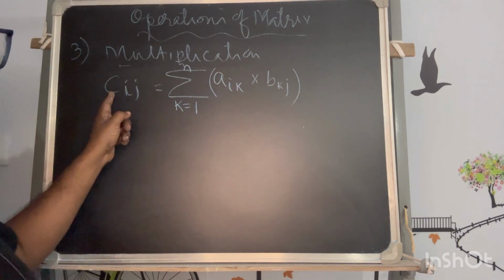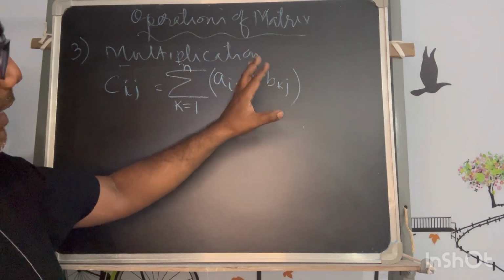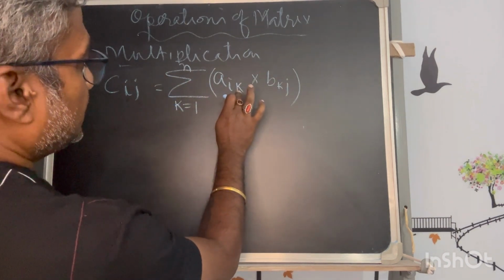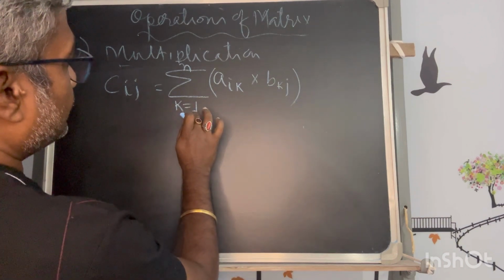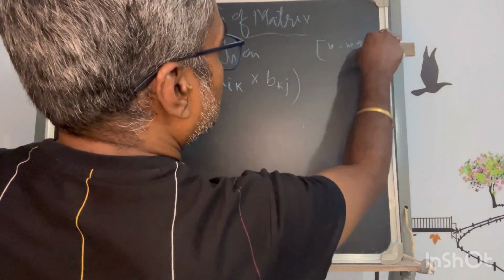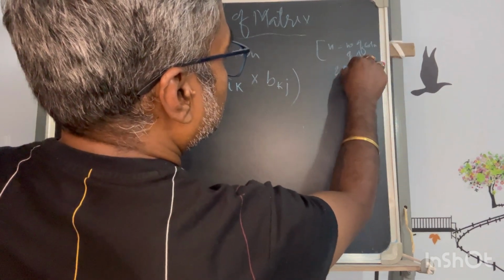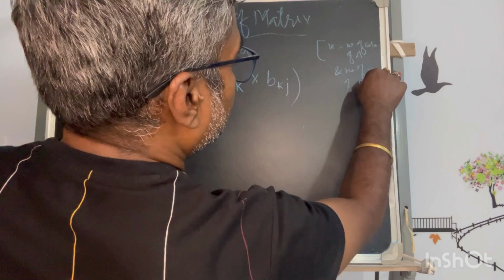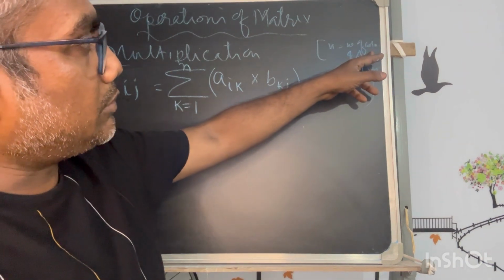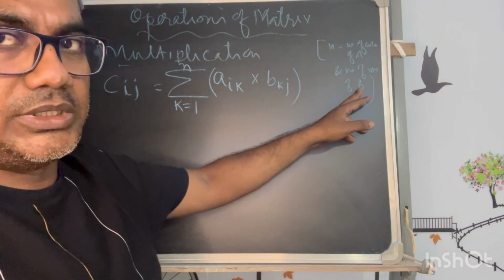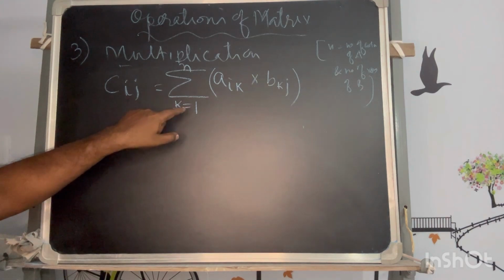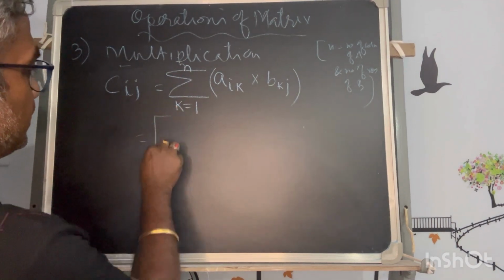So I mean to say, if it is i and j, the value can be derived if I put a variable k here, and the k value will vary from 1 to n, where n is the number of columns of A and the number of rows of B. That we know, because n is the common number, the number of columns for A and the number of rows for B. That has to be the same, and this n is the same n where k varies from 1 to n.